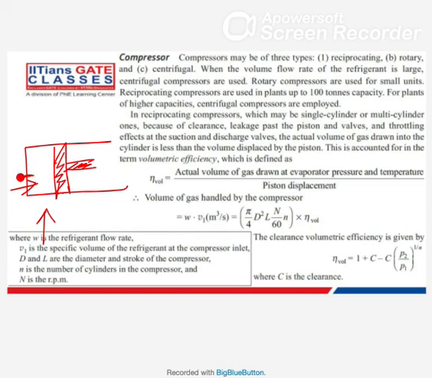There can be a leakage of this refrigerant, and because of that, the amount of refrigerant entering here is actually lesser than the displacement.